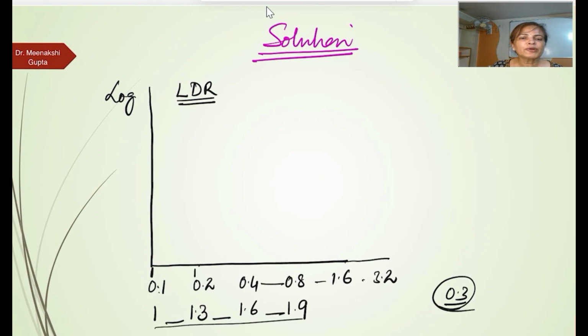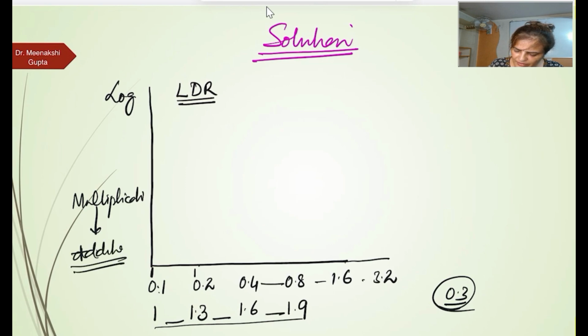So this is a property of the logarithm scale. It is going to change the multiplication part into addition. Anyway, this is not required for you. If you can remember, it is okay. Otherwise, it is not needed.